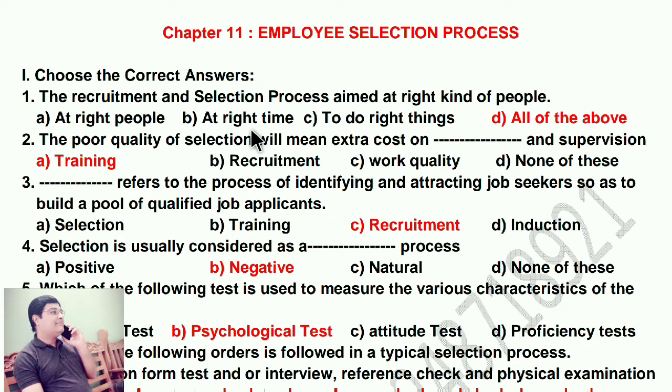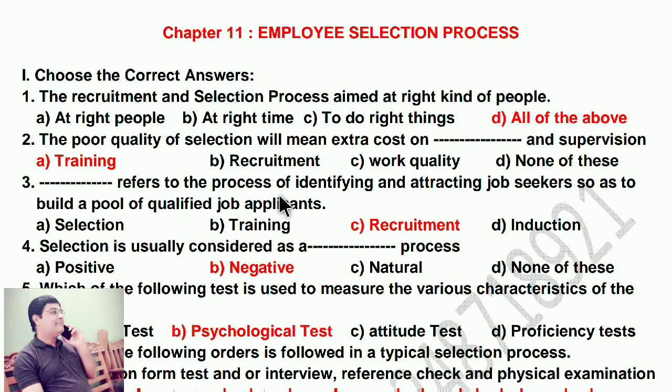Choose the correct answers. The recruitment and selection process is aimed at the right kind of people. So all of the above is the right answer. The poor quality of selection will mean extra cost on training and supervision. So if the quality of selection is not good, then you have to pay the extra cost for training and supervision.